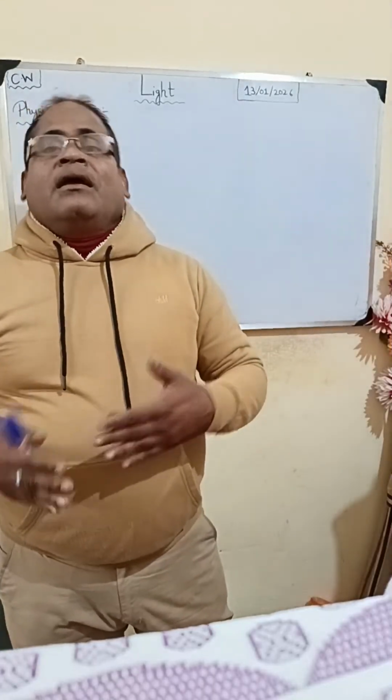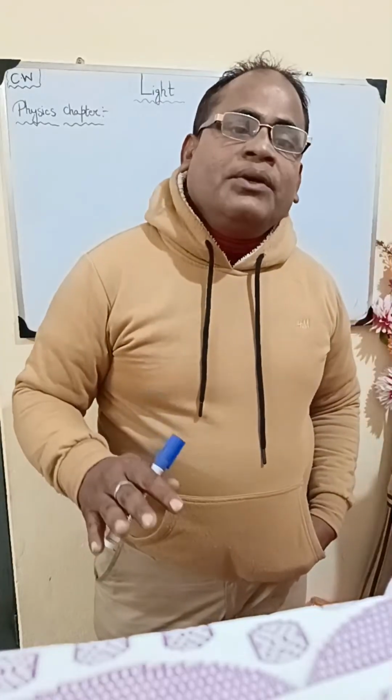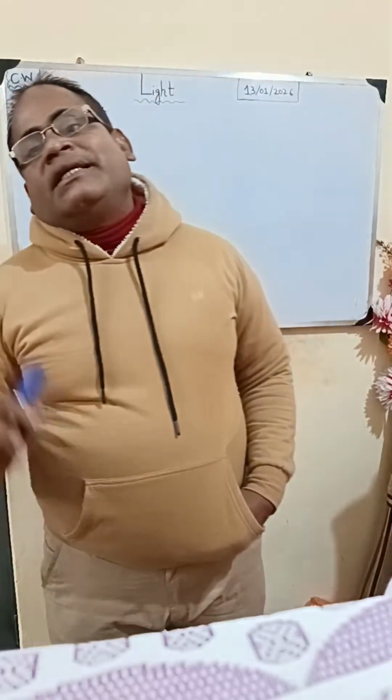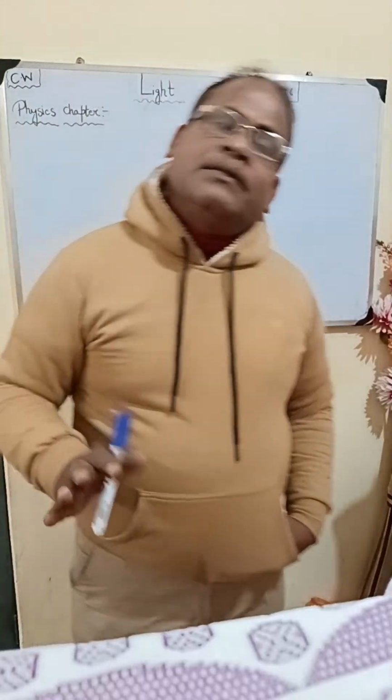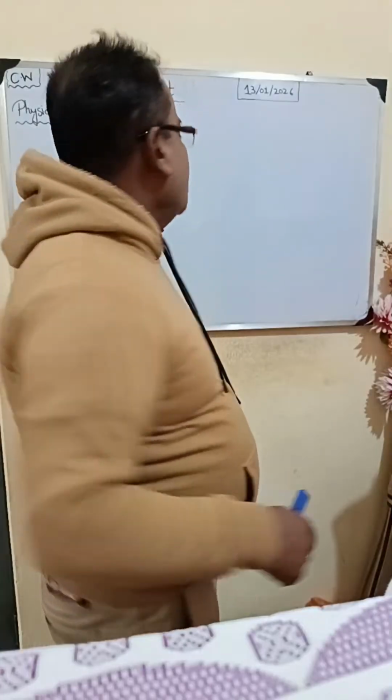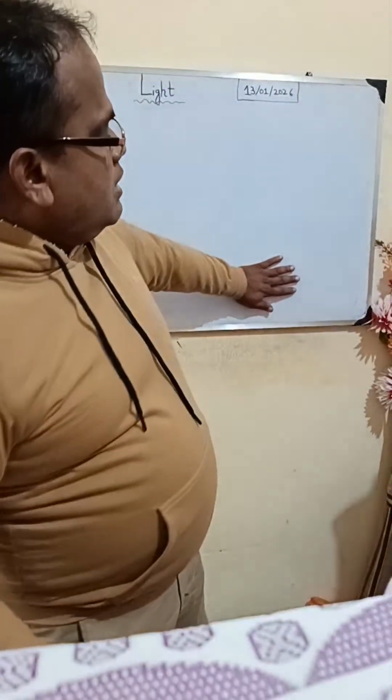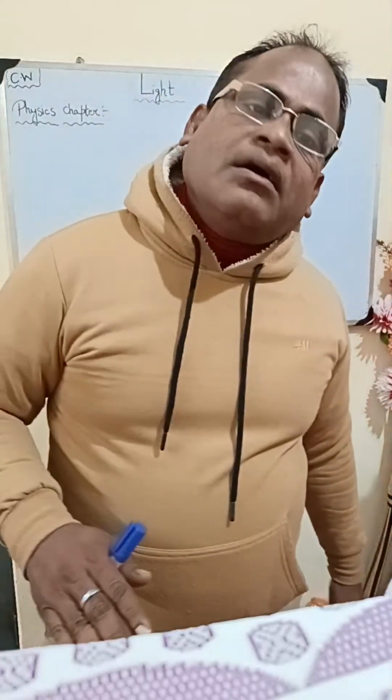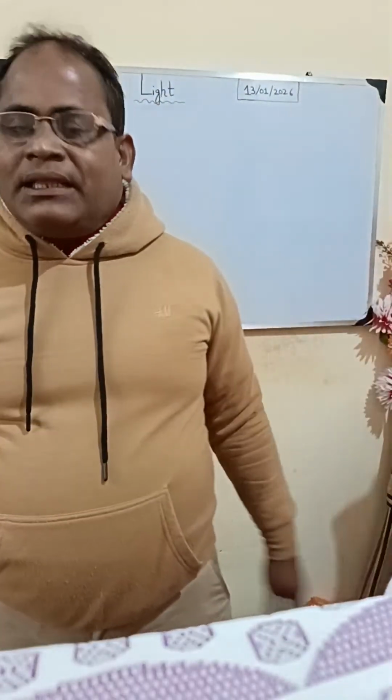It is now very clear to you what light is. And what is the formula? I have told you, incident ray equals reflected ray, and the normal is perpendicular to the surface at 90 degrees. So you have already understood the magnifying glass, and I have told you at length about this.